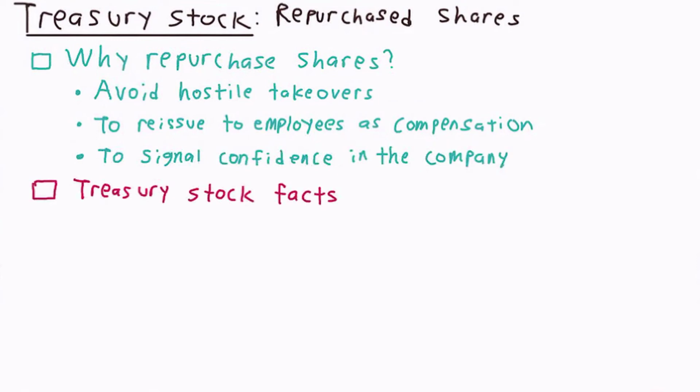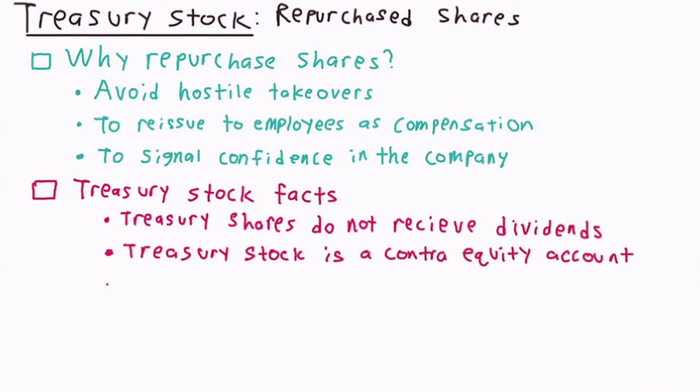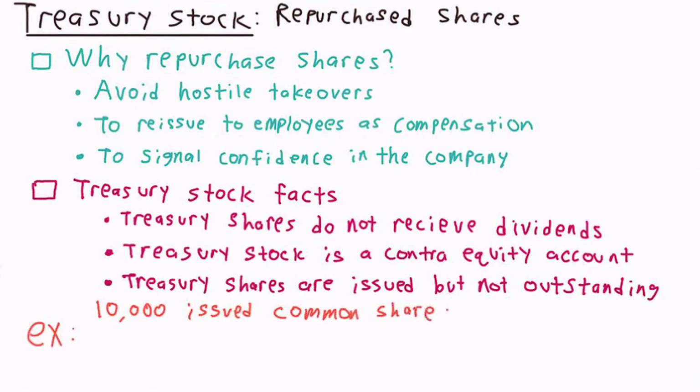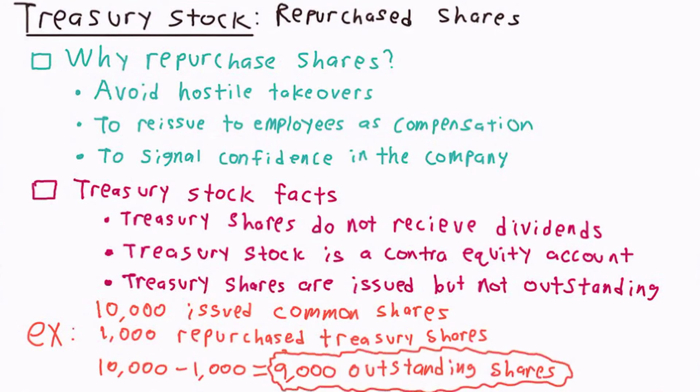Shares of treasury stock do not receive any cash or stock dividends and do not have voting rights. The treasury stock account is classified as a contra equity account, meaning an increase in treasury stock decreases equity. Treasury shares are classified as issued but not outstanding. Remember that outstanding shares are shares that are held by investors, which is not the case with treasury shares. For example, if a company had issued 10,000 shares but had repurchased 1,000 of those shares as treasury stock, then the company would have 9,000 outstanding shares of stock.